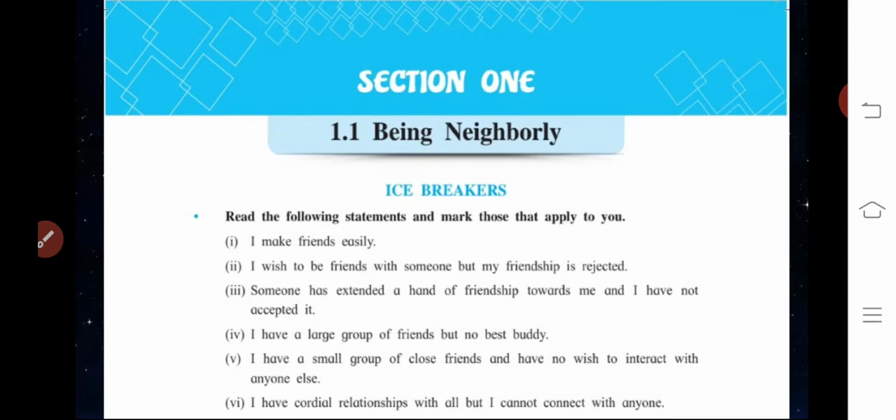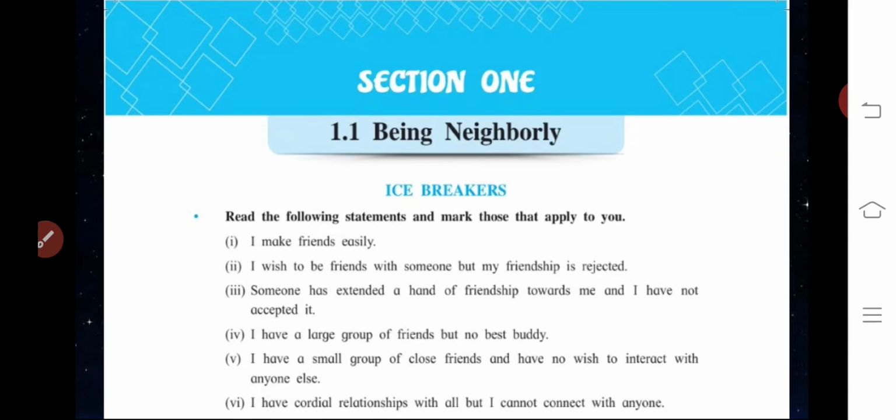Let me tell you one thing, they are not going to ask you anything about what is meant by icebreakers, but you should understand why the activities have got the title icebreakers. You should know about it, and that's why I gave you clarification of what is actually the meaning of icebreakers, what is meant by that, and in what perspective we can use that in our daily life. So that I mention here.